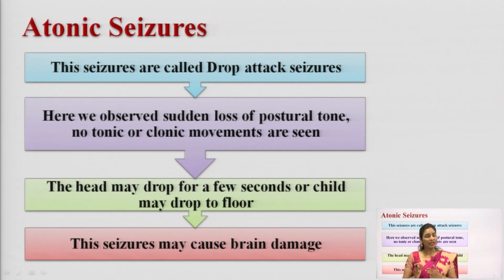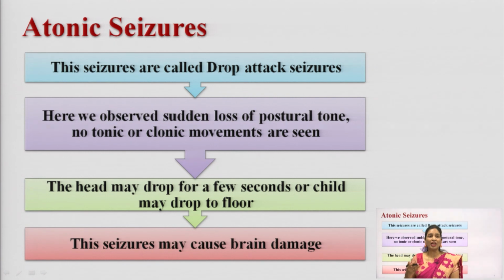You cannot observe any rigidity of the body or any uncontrolled jerking. What you can observe is the loss of postural tone. This is called an atonic seizure, and here the head may drop for a few seconds.